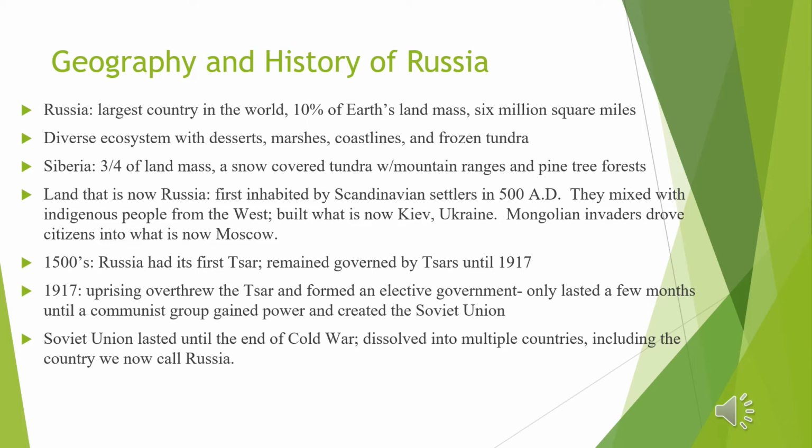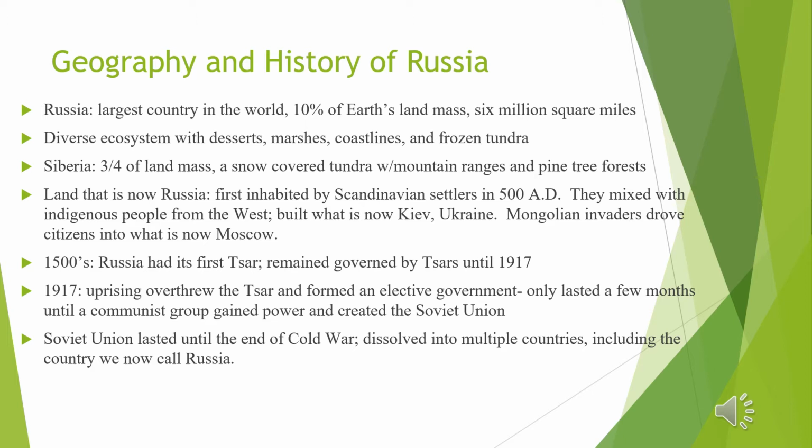The land that is now Russia was first inhabited by Scandinavian settlers in 500 AD. They mixed with indigenous people from the west and built what is now Kiev, Ukraine. Mongolian invaders drove citizens into what is now Moscow. In the 1500s, Russia had its first czar and remained governed by czars until 1917. In 1917, there was an uprising that overthrew the czar and formed an elective government. However, this only lasted a few months until a communist group gained power and created the Soviet Union.